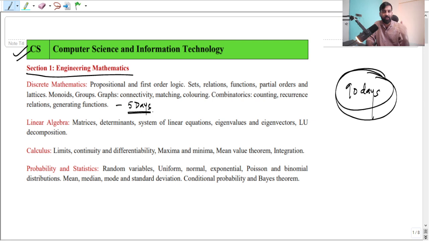Let's say you are an ideal student, you're not working, you are only preparing for the GATE examination, and you want to crack GATE in 90 days. Before you begin your GATE preparation, irrespective of your branch or the stream you are pursuing your BTech in, you should start from mathematics. That is a very simple rule.